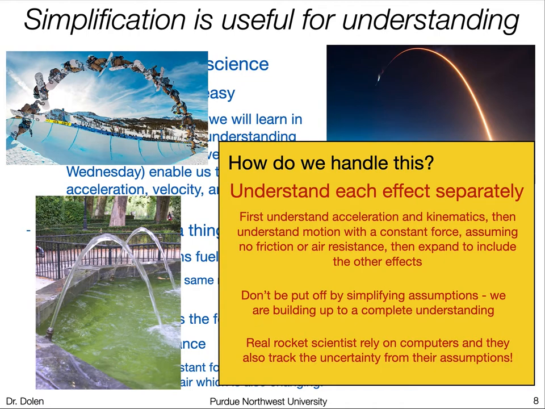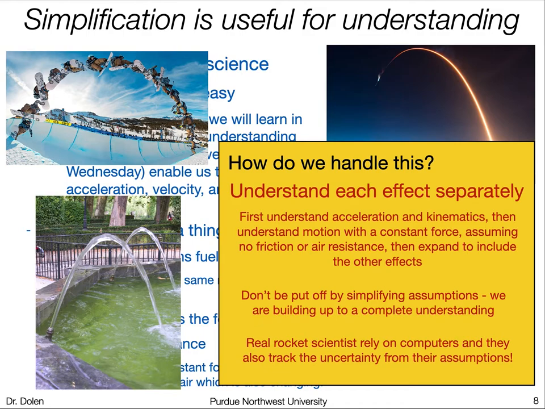So try not to be put off by any simplifying assumptions. We're trying to build up and build up until we have a complete understanding. And then in the end, if you were a real working rocket scientist, you would probably be relying on computers and simulation that would have all of these different effects built in.